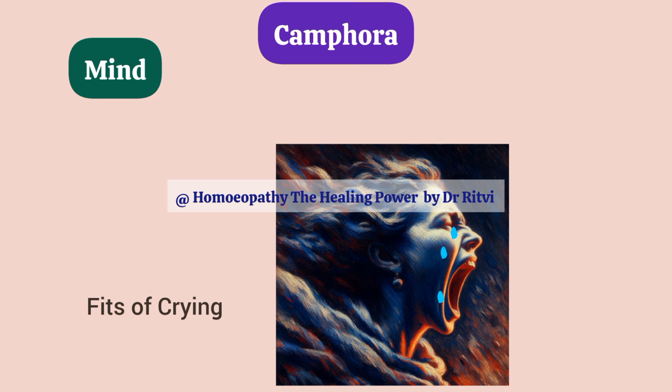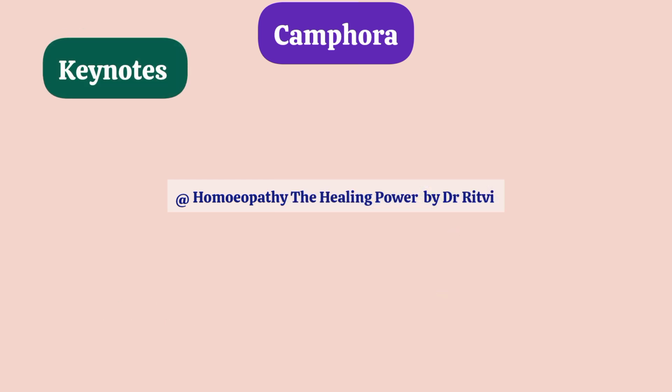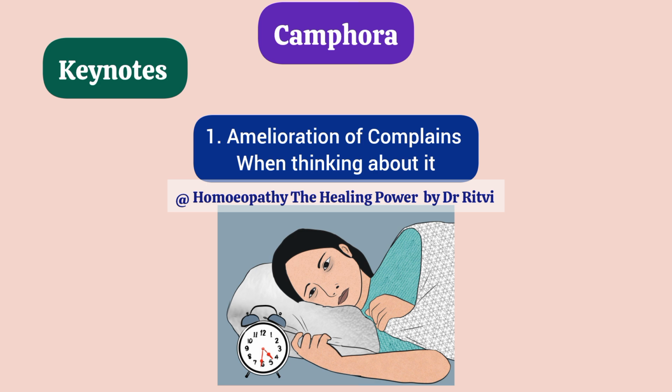Friends, here are the important keynotes of Camphora which help us to differentiate Camphora from the rest of the other remedies. The first and foremost and most important keynote symptom is that here the patient feels ameliorated from all the complaints when thinking about that complaint. So as soon as the patient notices and starts thinking about that complaint, the complaint gets ameliorated. Again, this is an important PQRS symptom.